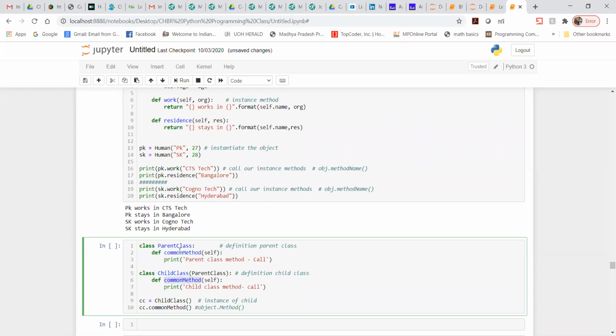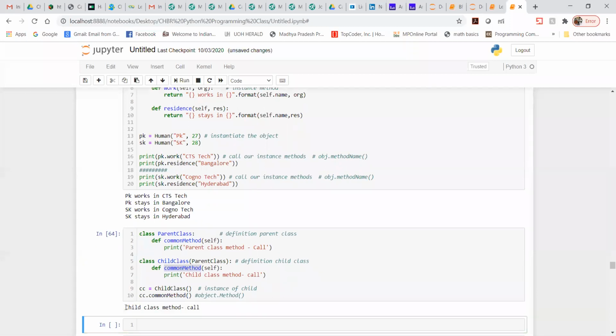You can see there is no difference between these two methods. Now let me run this. You can see we are getting the output as child class method call.